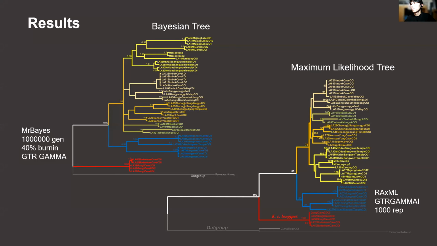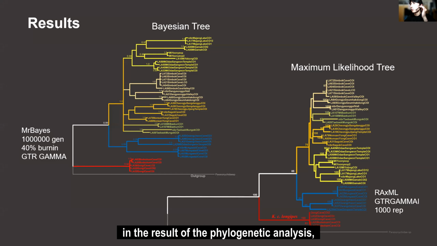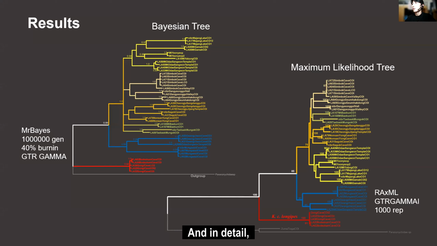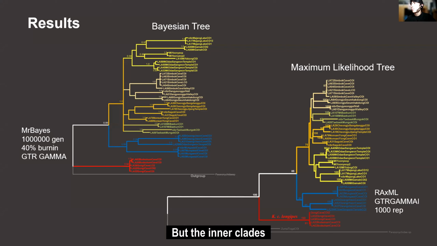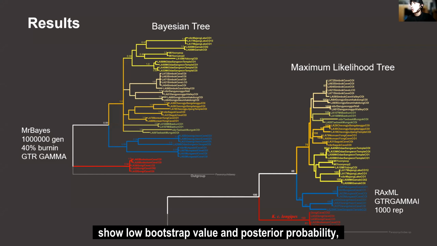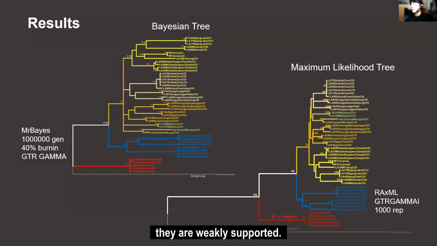Here is the result. First, in the result of phylogenetic analysis, we can see 3 major clades, and in detail, there are 6 clades. I set these 6 subclades as prior groups in analysis because these clades are identical in both maximum likelihood and Bayesian inference. But the inner clades, marked with the shades of yellow, show low bootstrap values and posterior probabilities, which means that they are weakly supported,